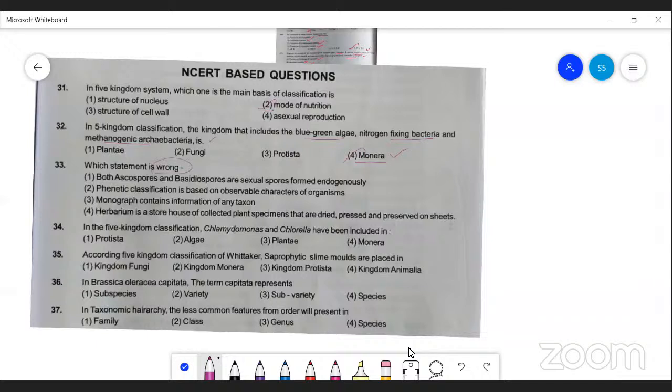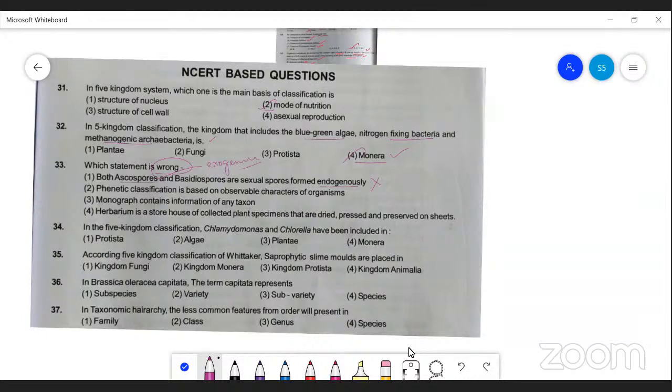Both ascospores and basidiospores are sexual spores formed endogenously. It's a wrong statement. Basidiospores are formed exogenously. Each ascus produces 8 ascospores after meiosis.